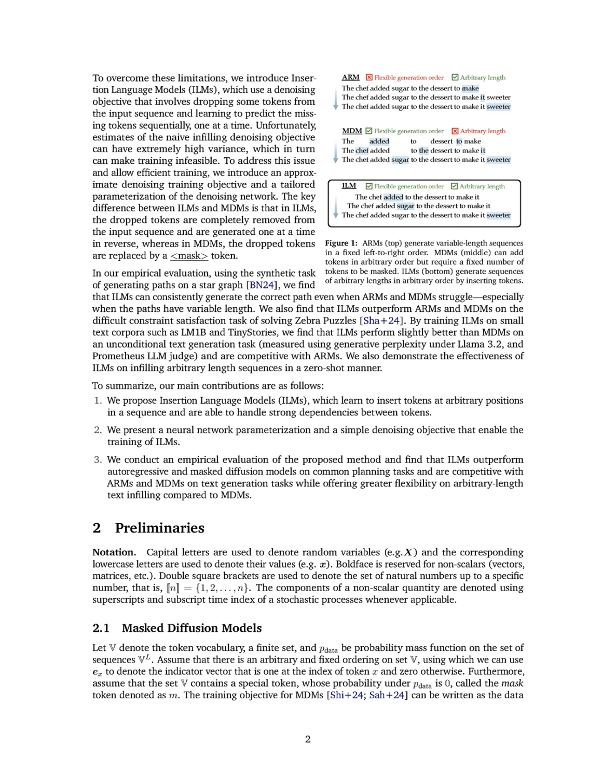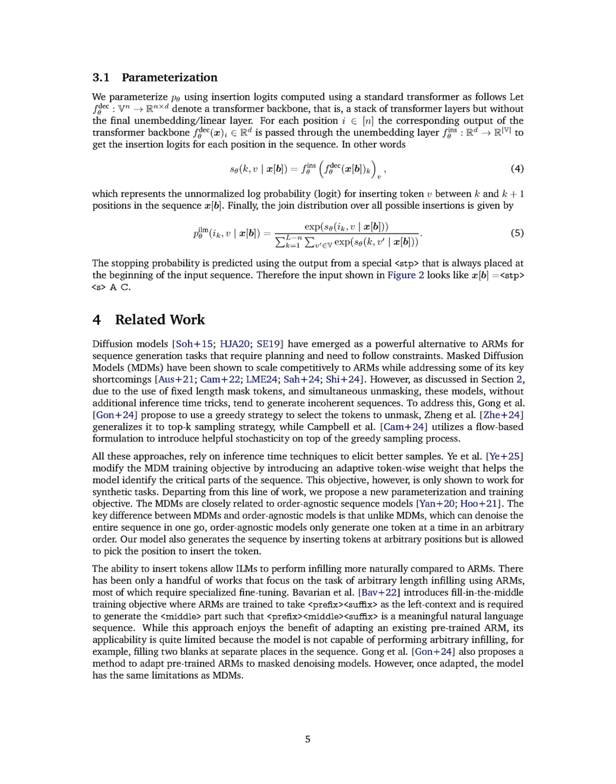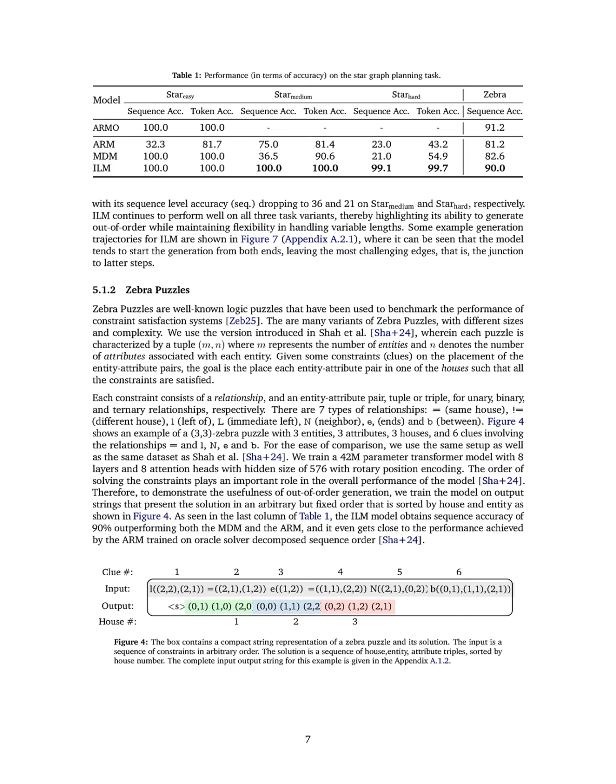Insertion language models, ILMs, offer several practical advantages over autoregressive models, ARMs, and masked diffusion models, MDMs, in sequence generation and constraint satisfaction tasks. Firstly, ILMs can insert tokens at arbitrary positions in a sequence, allowing them to handle strong dependencies between tokens without being restricted to left-to-right generation, which is a limitation of ARMs. This flexibility enables ILMs to excel in tasks requiring complex reasoning, such as the zebra puzzles, where they achieved a sequence accuracy of 90%, outperforming both ARMs and MDMs.